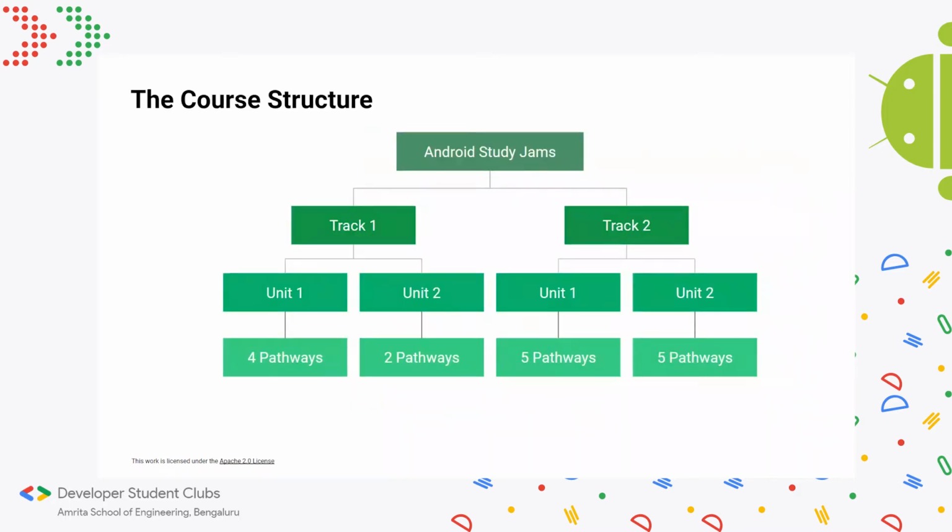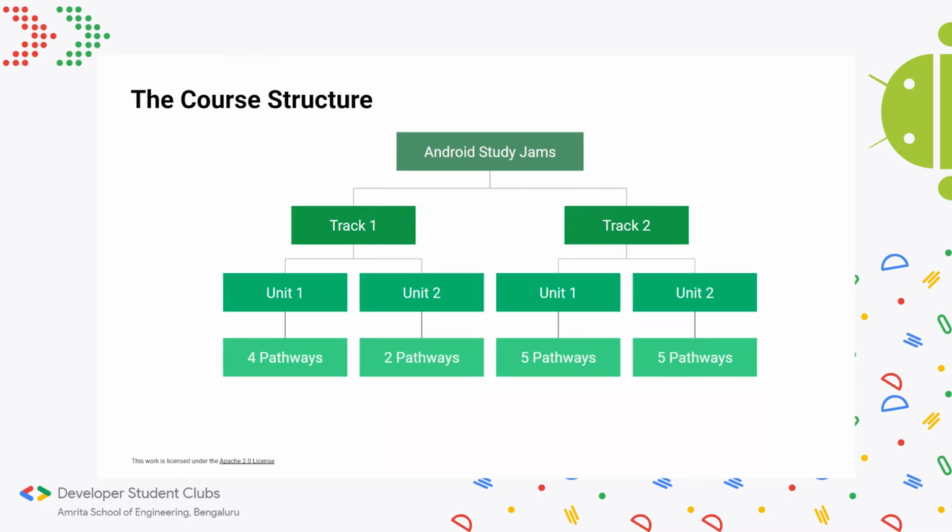And again, just to reiterate for the people who've been with us since it's been a while, and for the new people here, the Android Study Jams is basically followed along with the course, and the course is split into two tracks, track one and track two. Track one is for people who are completely new to programming, and it looked at the basics of Kotlin and a couple of basic concepts in Android programming as well.